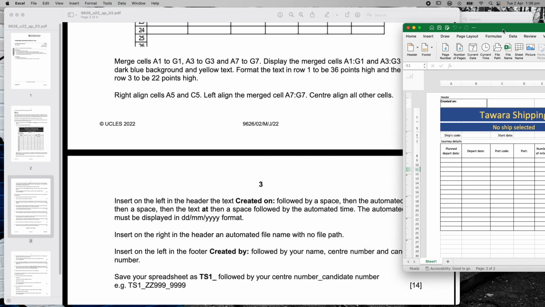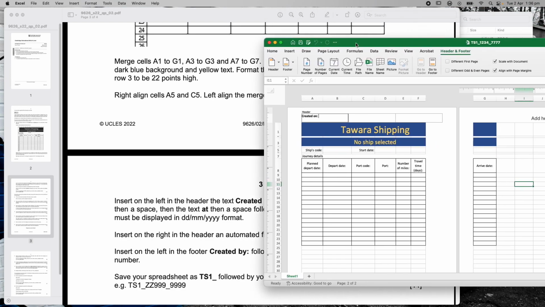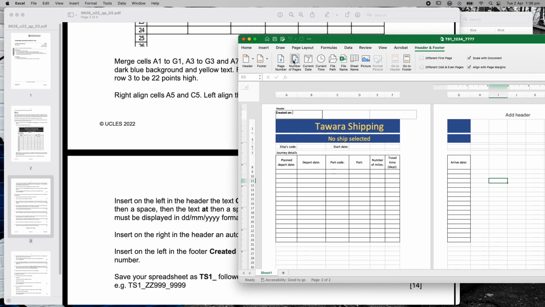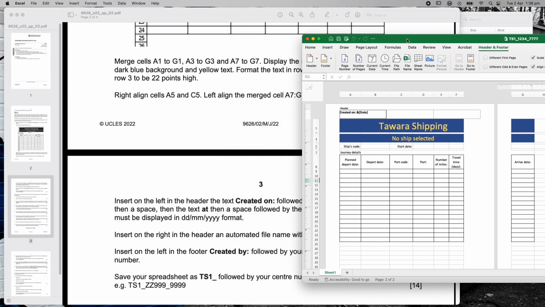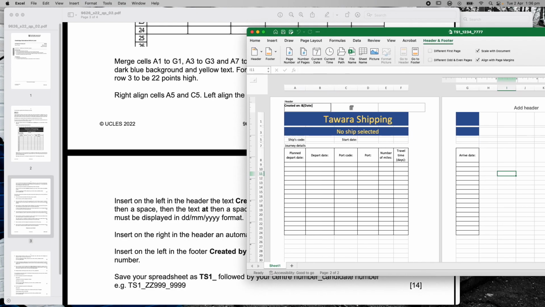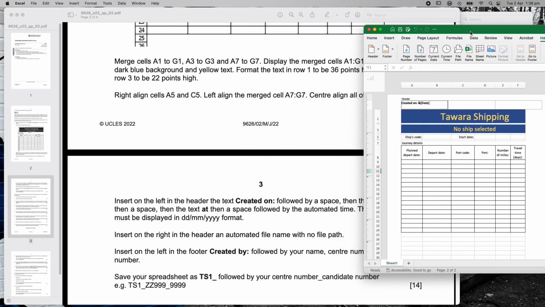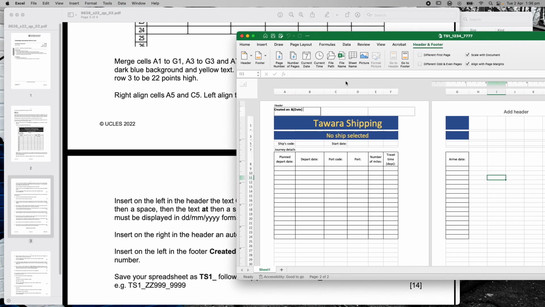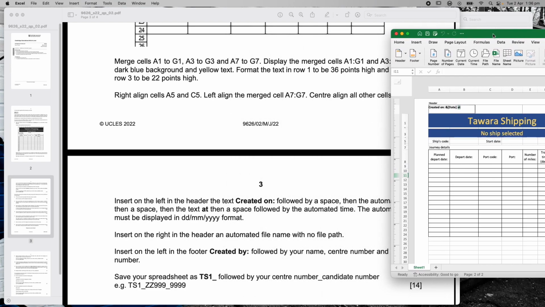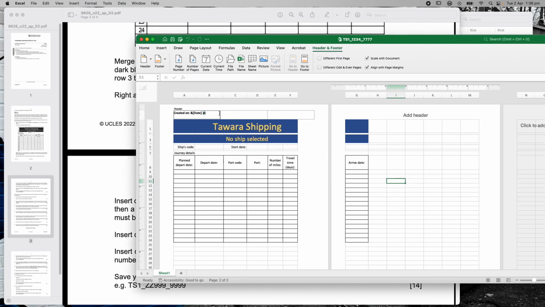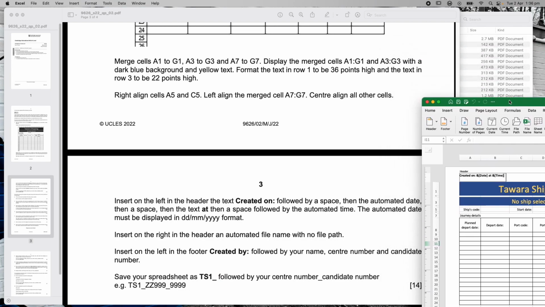Then it says followed by a space. Press space. Then it says then the automated date. So I'm going to go up here to the top here, and I'm going to say Current Date. Bang, so it's done the automated date for me. Then a space, so I'm going to hit space after that. Then the text at in bold, so I'm going to type AT, highlight that, and hit Command B to make sure it's bold, which it is. And then a space followed by the automated time. So I'm going to hit space, then I'm going to hit Current Time. Okay, so I've done that exactly as they said up there.